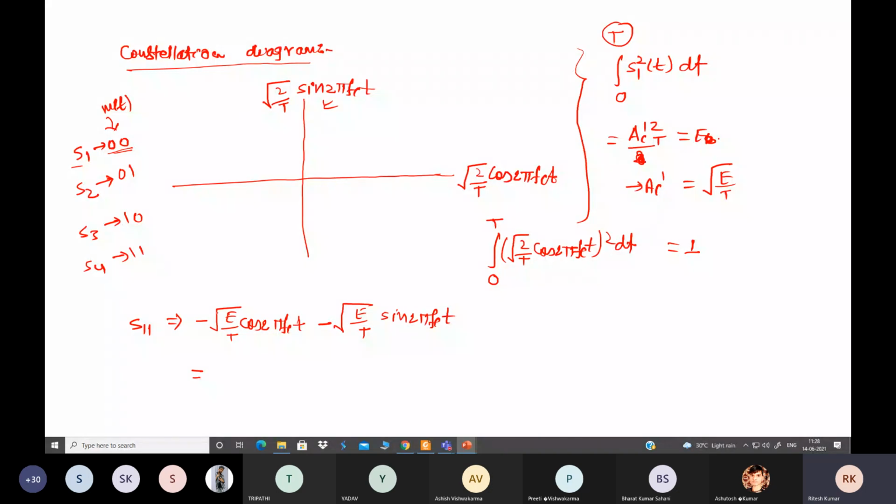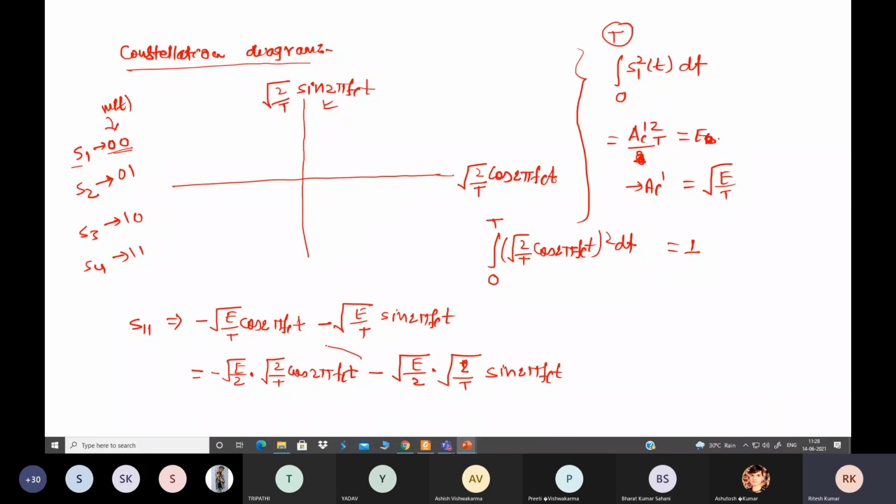After multiplying by 1 by root 2 in the numerator and denominator, we can write it like this: minus square root of E by 2 into root under 2 by T cos 2 pi f ct, and here also minus root under E by 2 into root under 2 by T sin 2 pi f ct.